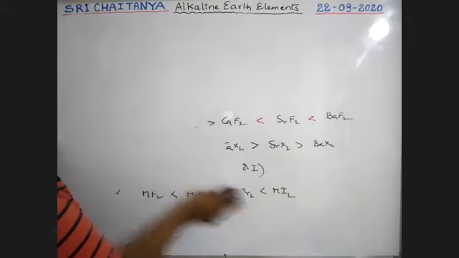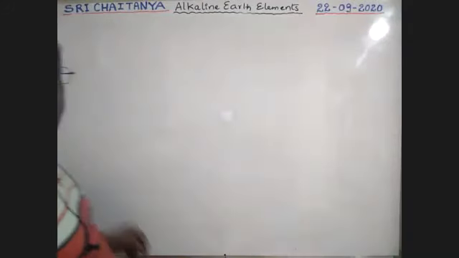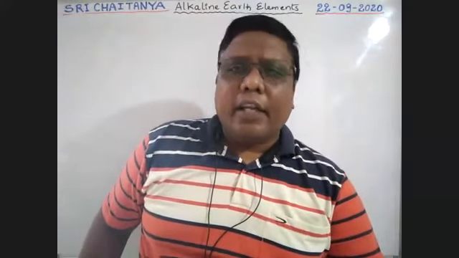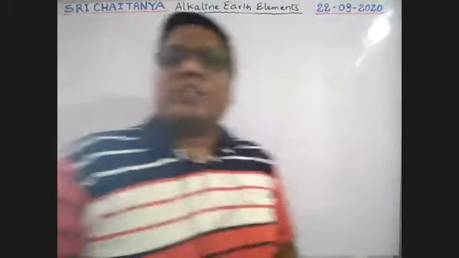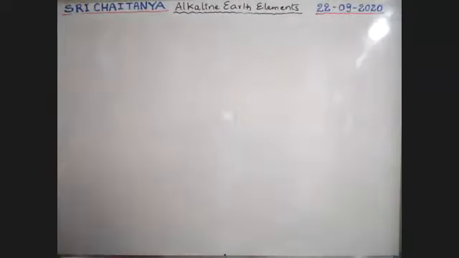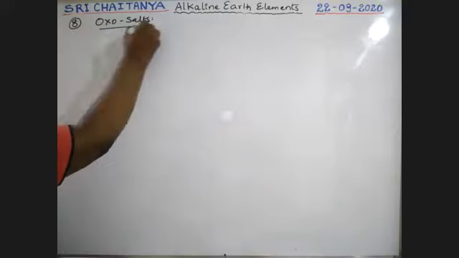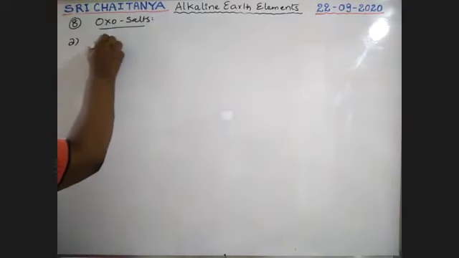So ionic nature is explained on the basis of Fajans' rules. Solubility is according to lattice energy and hydration energy, and ionic nature is based on Fajans' rules. Next type of compounds is oxosalts, that means oxygen containing salts. That is carbonates, bicarbonates, sulfates, nitrates. So today we are discussing the first one, carbonates.